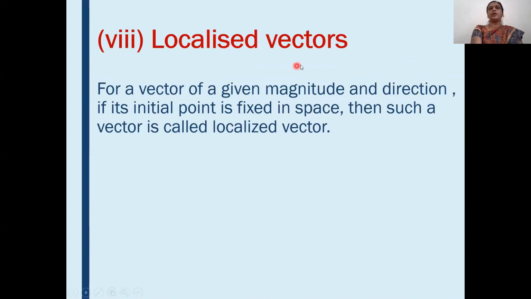What is meant by localized vectors? For a vector of given magnitude and direction, if its initial point is fixed in space, then such a vector is called a localized vector.